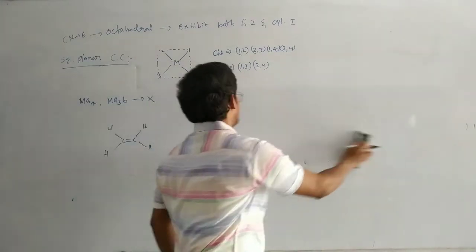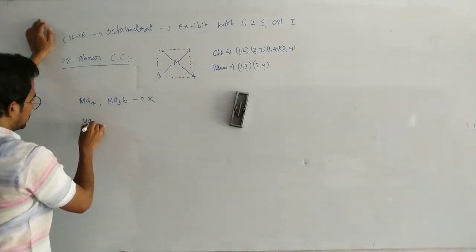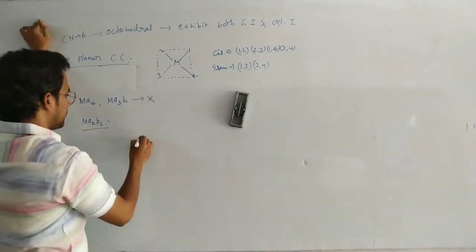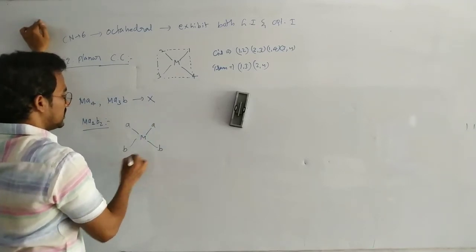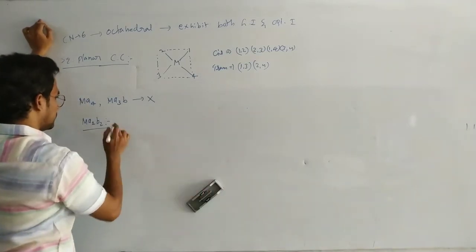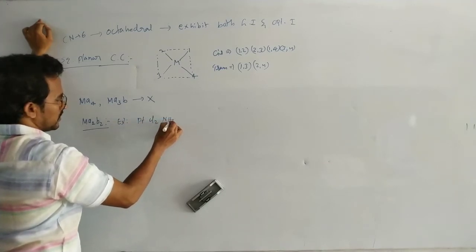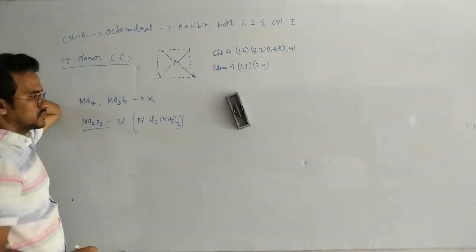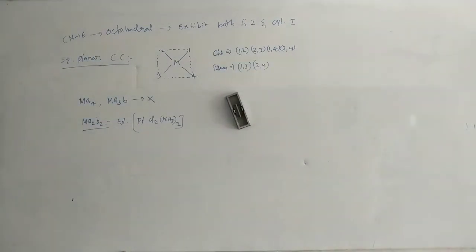Now, which type of complex compounds exhibit geometrical isomerism? MA2B2. That means here M, here A, here A, this one is B, this one is B. Let us discuss one example. The example is PtCl2(NH3)2. It is a square planar complex compound.